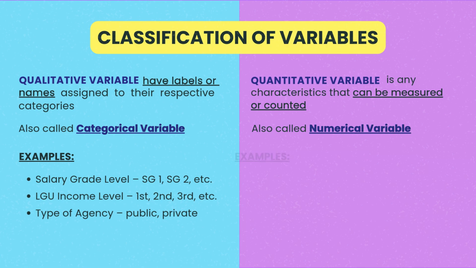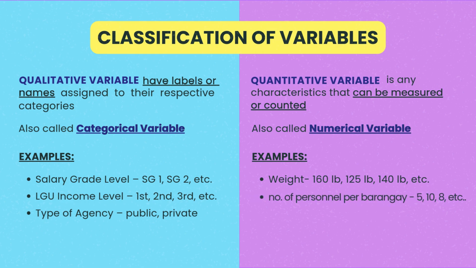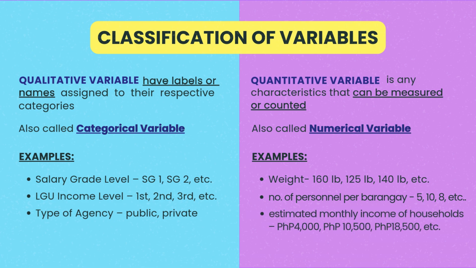For quantitative variables, we have weight, 160 pounds, 125 pounds, 140 pounds, and so on. The number of personnel per barangay, 5, 10, 8. And the estimated monthly income of households, 4,000 pesos, 10,500 pesos, 18,500 pesos, and so on.